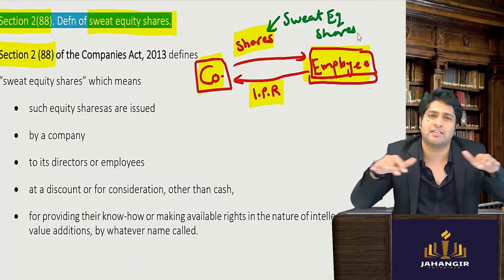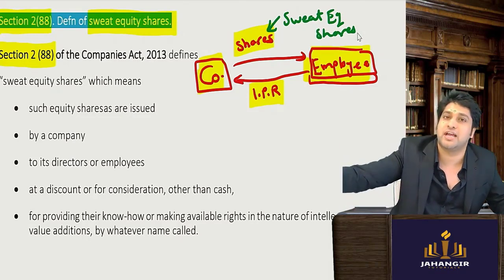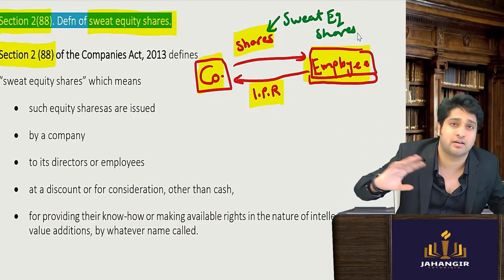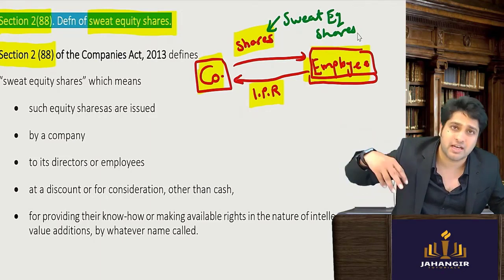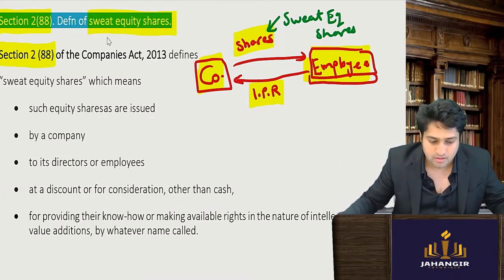They are on par with any other share. The only difference is that we come to know that against these shares, money did not come; some technology and some intellectual property came instead. Okay, so we will read.